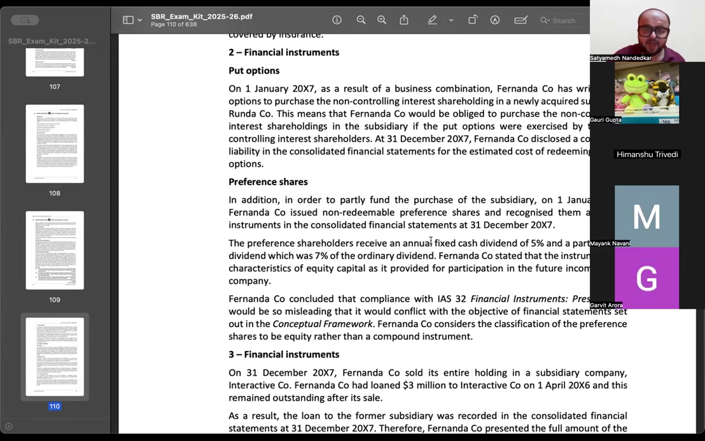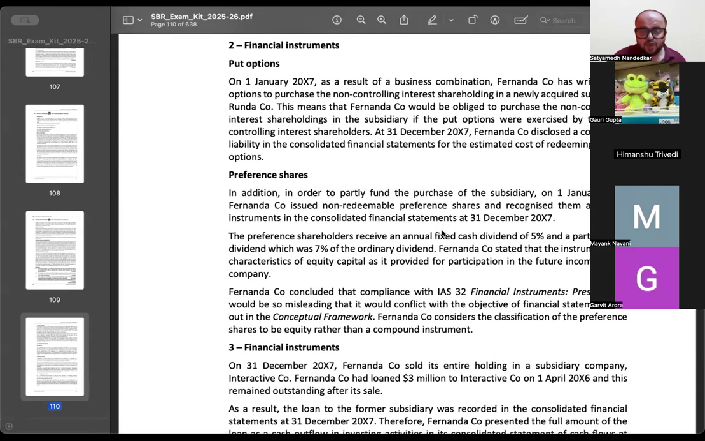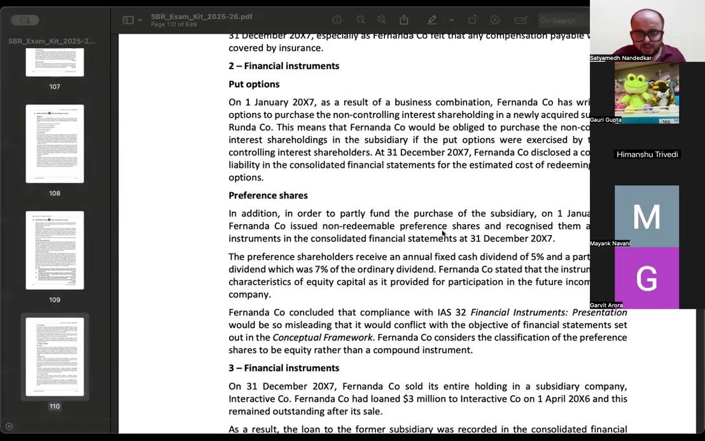Fernanda Company concluded that compliance with IAS 32 financial instruments would be so misleading that it would conflict the objective of financial statements preparation. Fernanda Company considers the classification of the preference shares to be equity rather than a compound instrument. सबसे पहले ये put option का बताना तो क्या होगा?